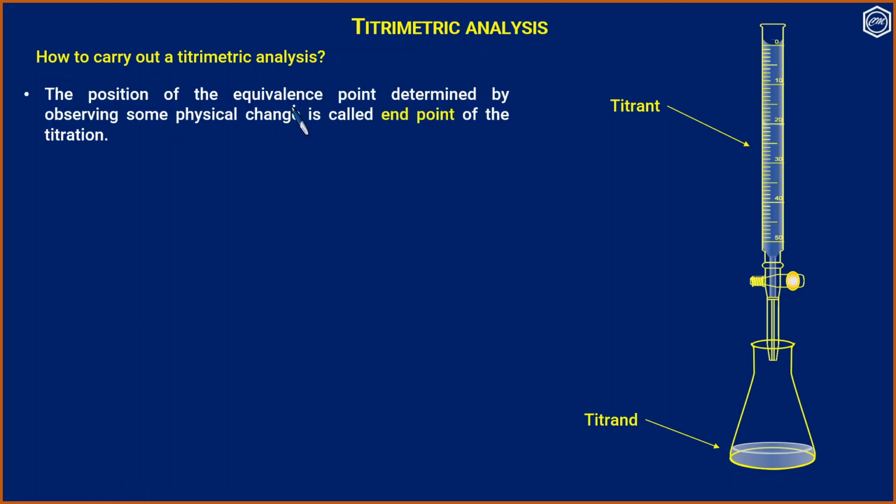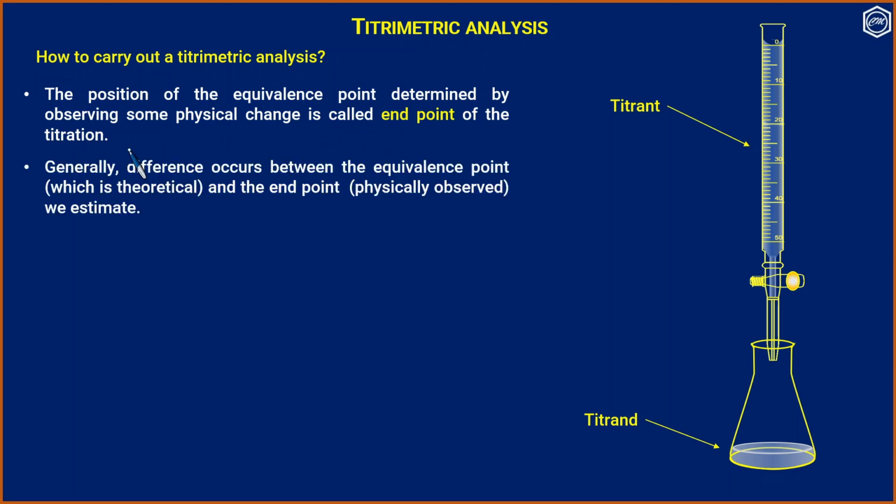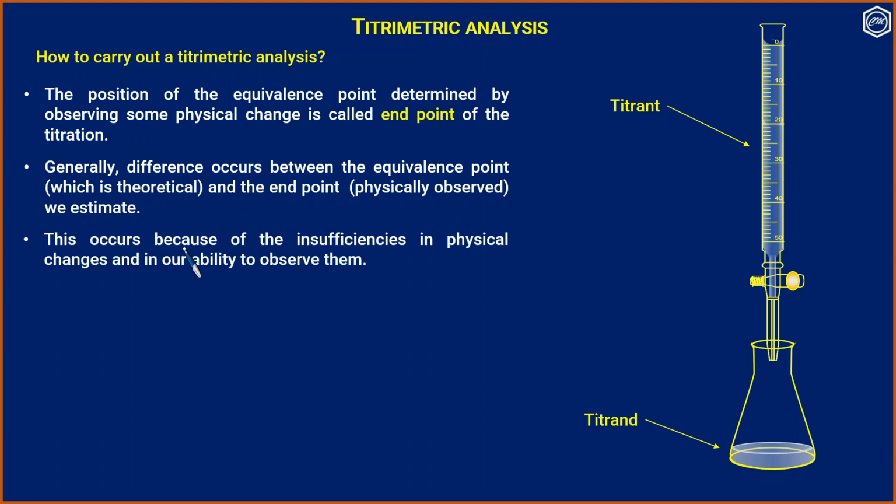The position of the equivalence point determined by observing some physical change is called the end point of the titration. Generally, a difference occurs between the equivalence point, which is theoretical, and the endpoint we estimate. Endpoint is physically observed.